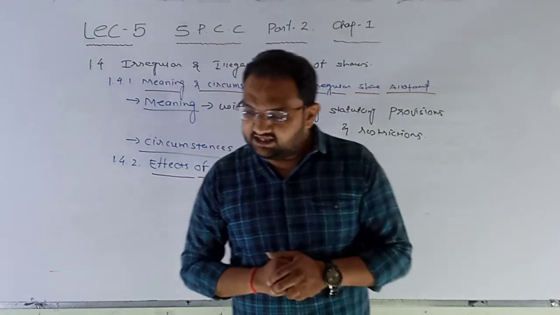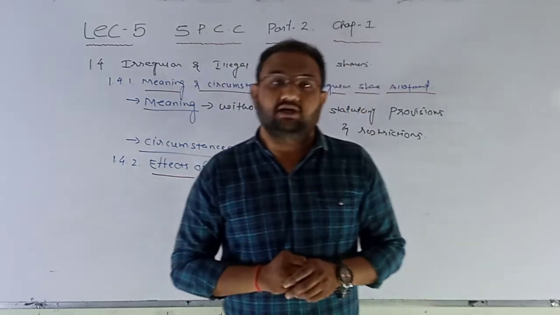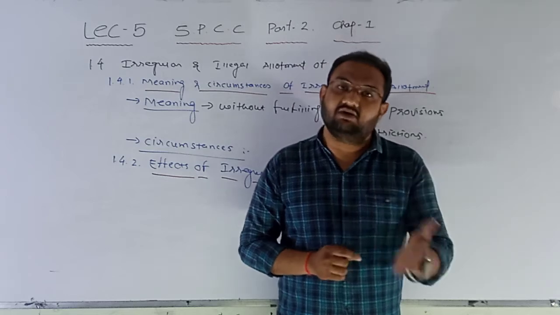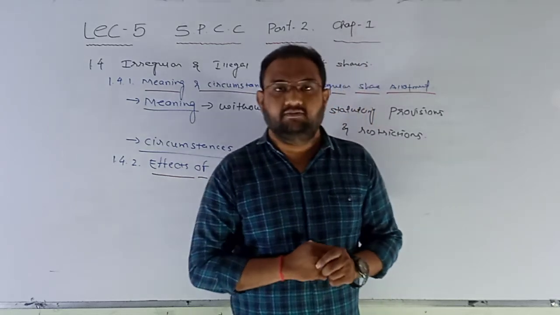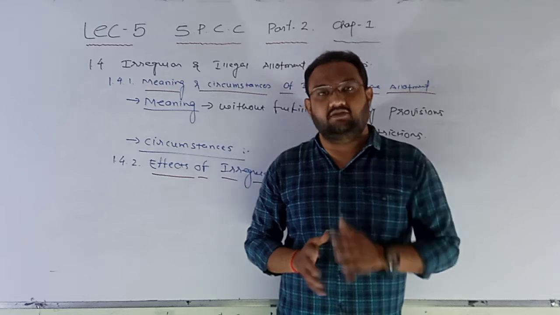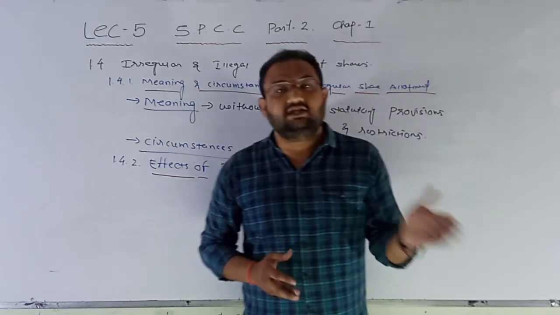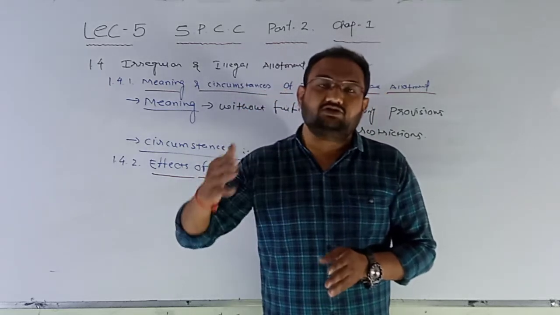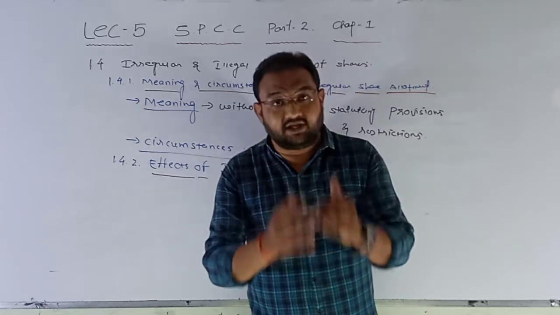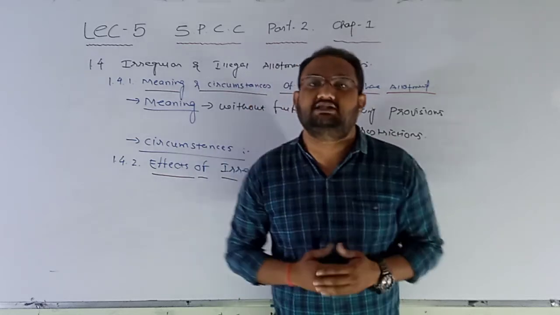The second point says within 2 months of allotment of shares. Now, the first condition is within 2 months after the statutory meeting. But what if the statutory meeting is held before the allotment, and after this statutory meeting almost 1 or 2 months are taken for the allotment of shares? Then the particular time period has already passed.